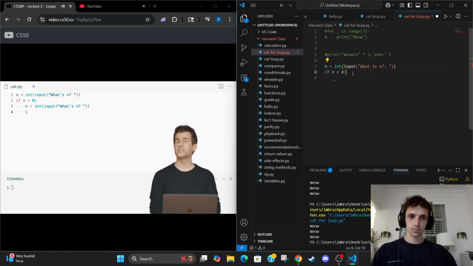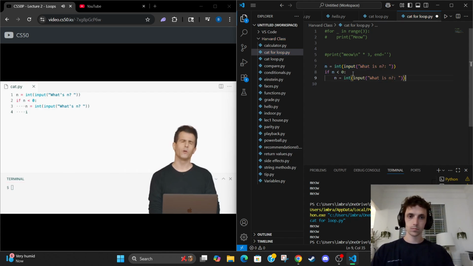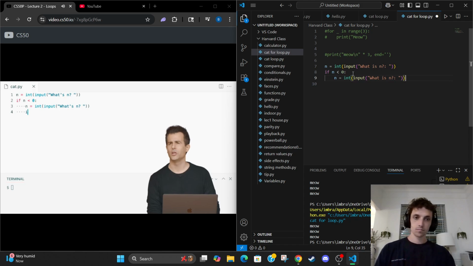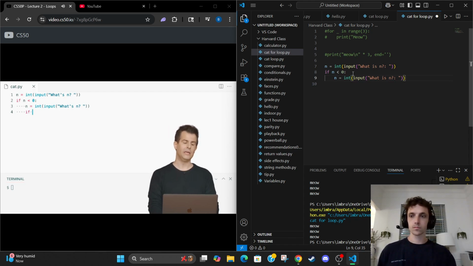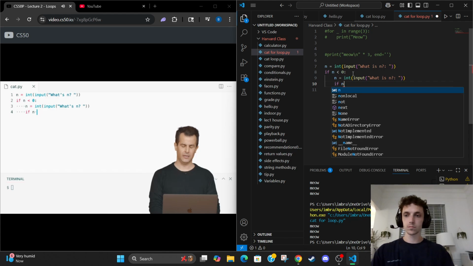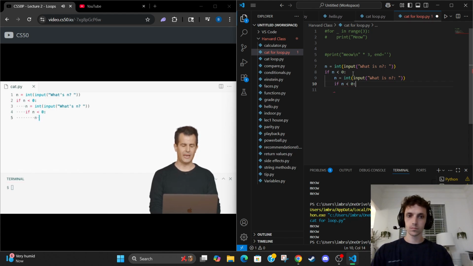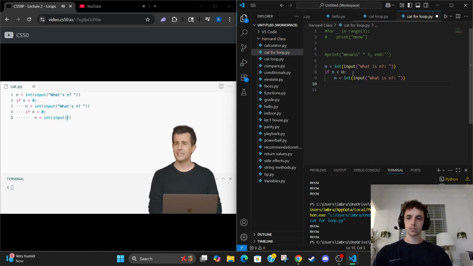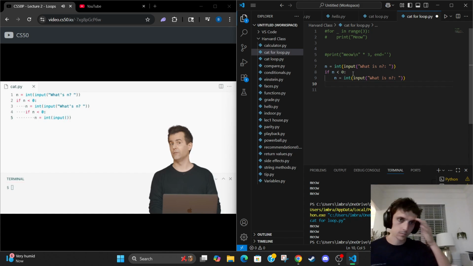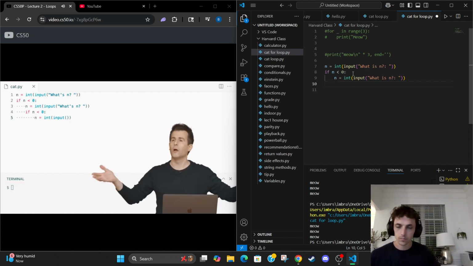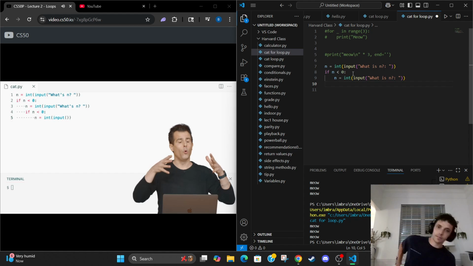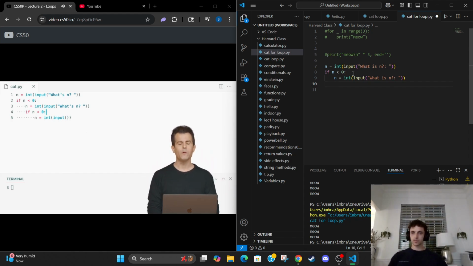OK, well, what if the user still doesn't give me a positive number? What if they're being really difficult, they're not paying attention, and they typed in 2 negative numbers? Well, if n is less than 0, well, let's do it again. N equals, right, this does not end well. You can't infinitely many times keep checking, is it negative, is it negative, is it negative, right? The program would never be done written. So we can do this, I think, better maybe with a loop.